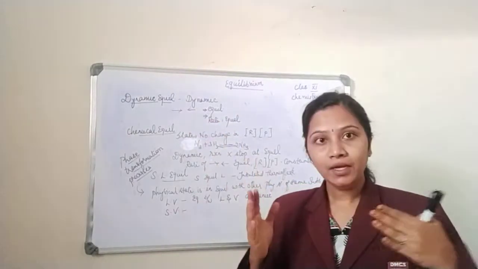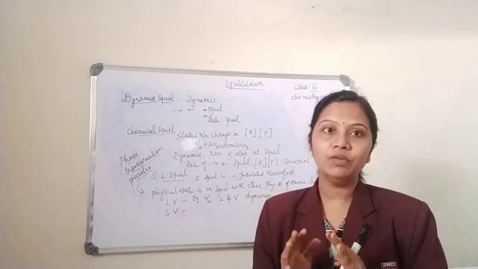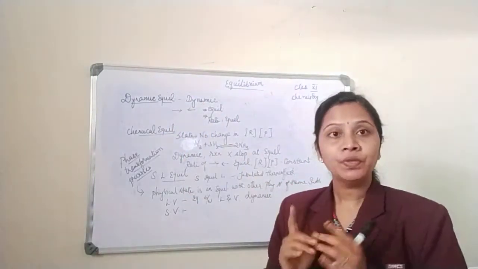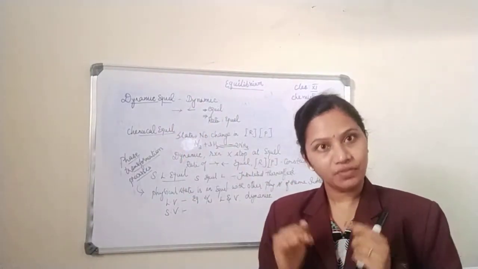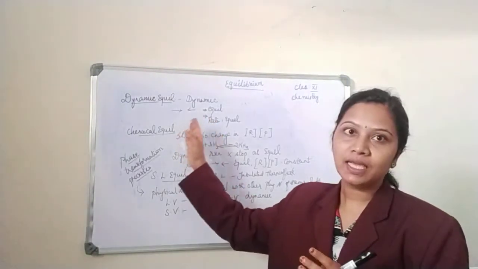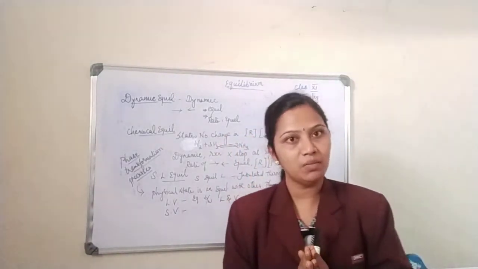See, the rate of forward reaction and the rate of backward reaction will be proceeding even after equilibrium is achieved. So this is called dynamic equilibrium. Although the reactions are proceeding even after equilibrium, the rate of forward reaction and the rate of backward reaction remain equal. Okay, this is called dynamic equilibrium.